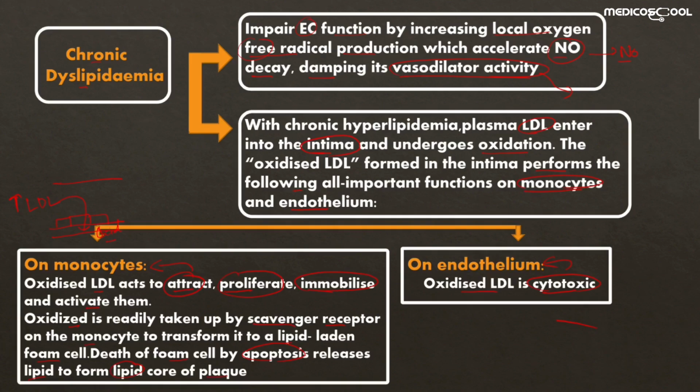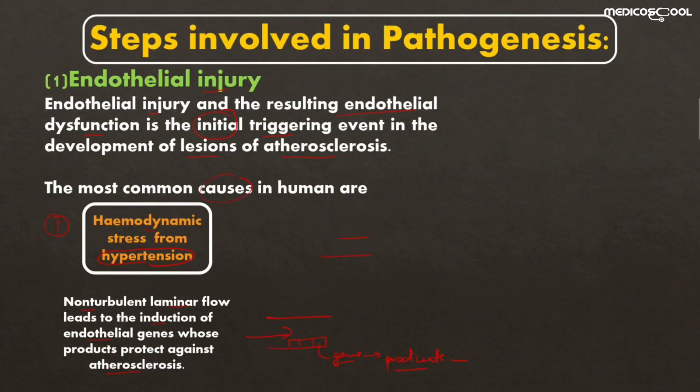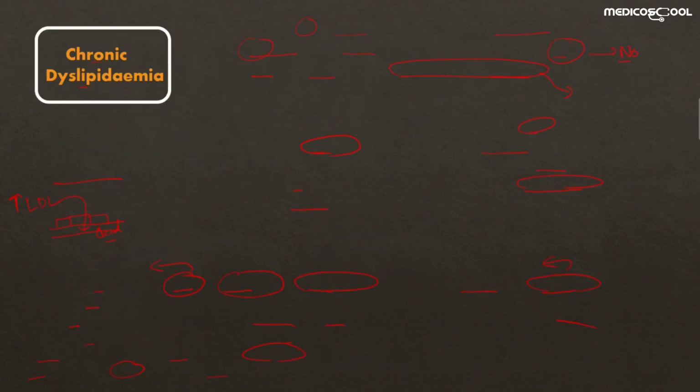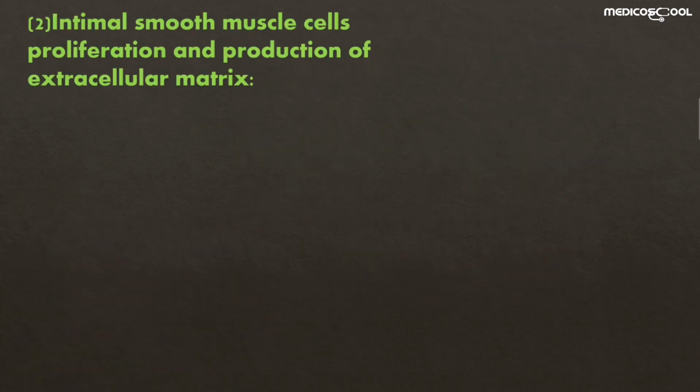Now the second step, as we have already discussed the first step, which is the endothelial injury. Now we are going to study the second step, which is the intimal smooth muscle cell proliferation and the production of the extracellular matrix. How do these smooth muscle cells proliferate and produce the extracellular matrix?